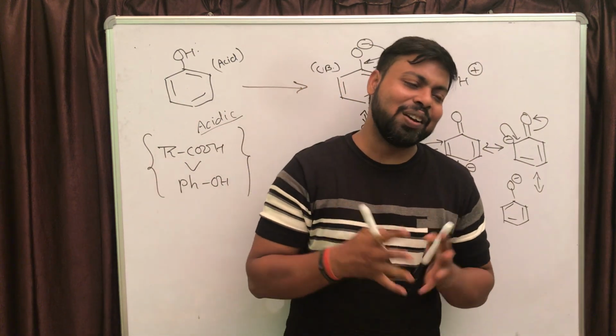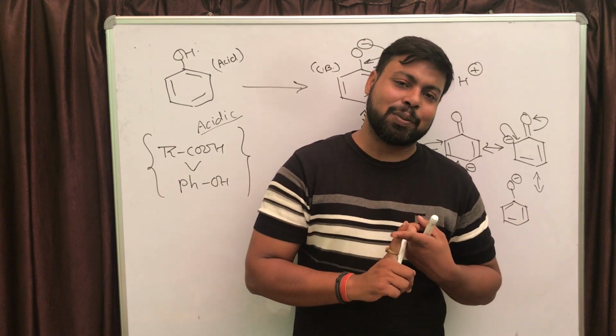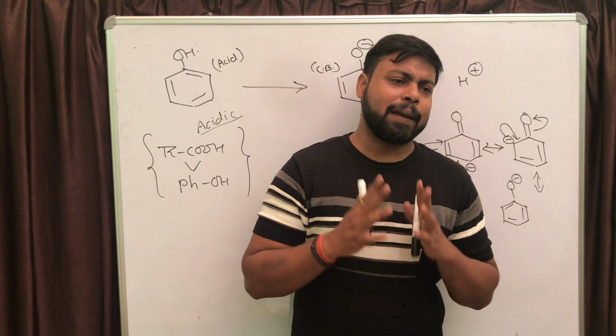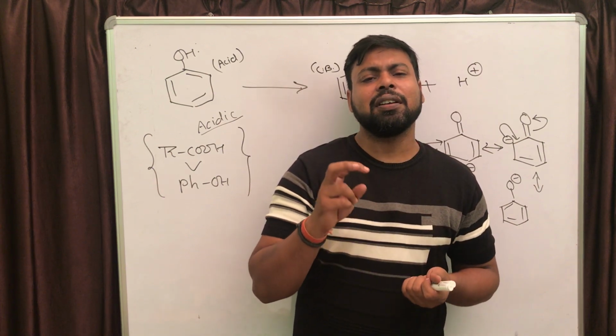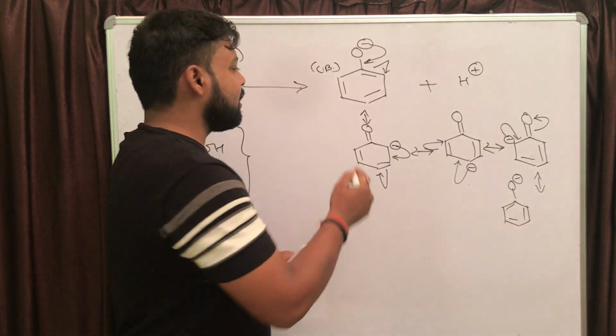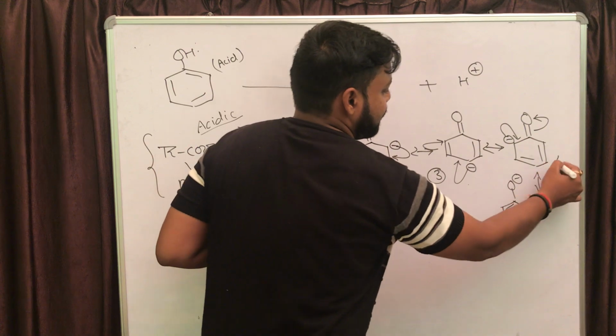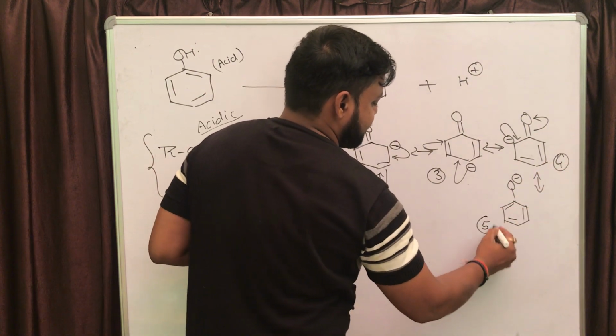Now observe: the conjugate base of carboxylic group, the carboxylate ion, had only 2 resonating structures, while in case of phenoxide ion we have 5 resonating structures. First point.